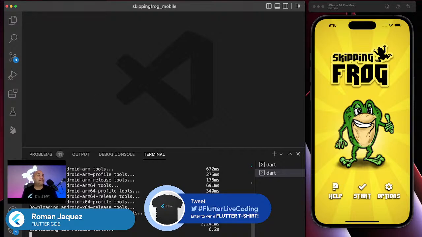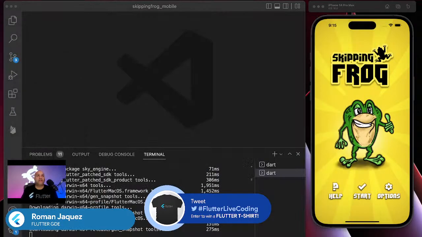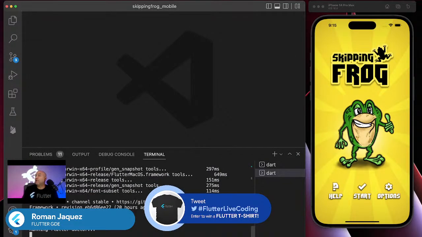So yes, again, let me just mention it one more time. We're going to be implementing a very simple onboarding screen that should pop up or slide from the bottom only when your user installs the app for the first time. But after they say never show this again, we're going to persist a flag that will prevent it from showing again. So that's exactly what we're going to be tackling today. Something simple. Let me show you.